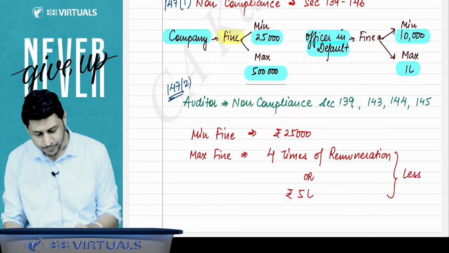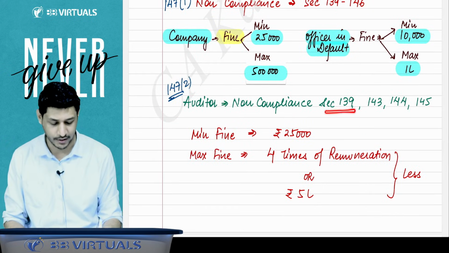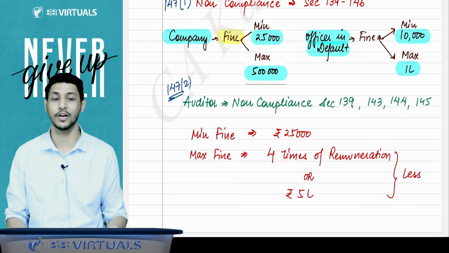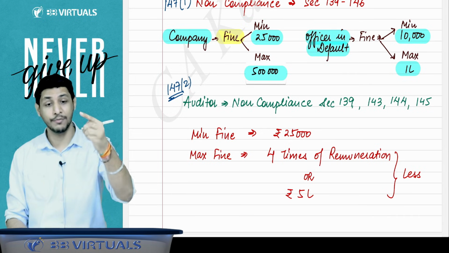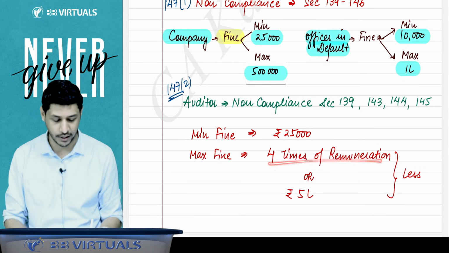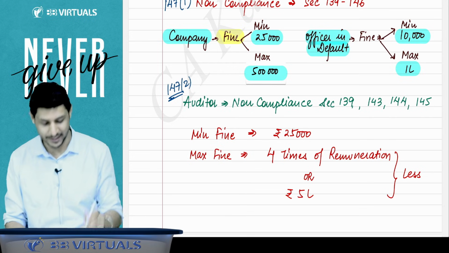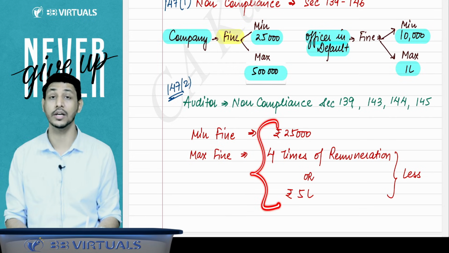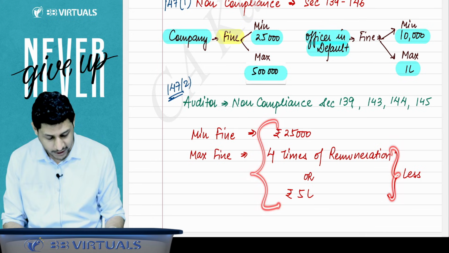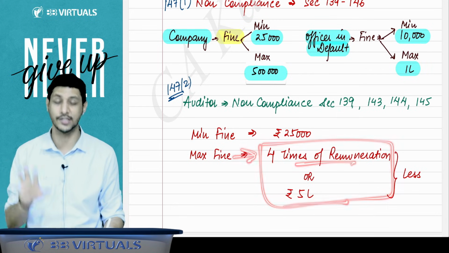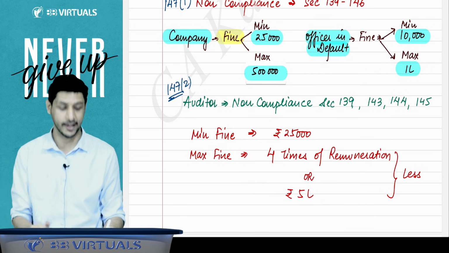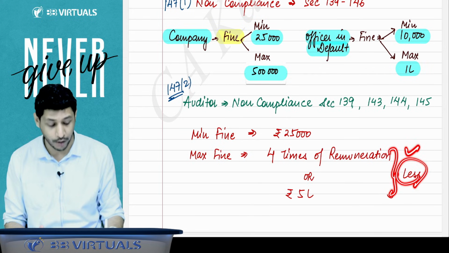Then, sir, if the auditor does non-compliance of section 139, 143, 144 and 145, then the minimum fine applicable will be rupees 25,000. The maximum fine will be 4 times the remuneration or 5 lakh. Wait, this is not the lower of these two amounts. This is the lower of only this maximum amount. For the maximum fine, you have 2 limits: 4 times the remuneration or 5 lakh. Whichever is less will be your maximum fine.